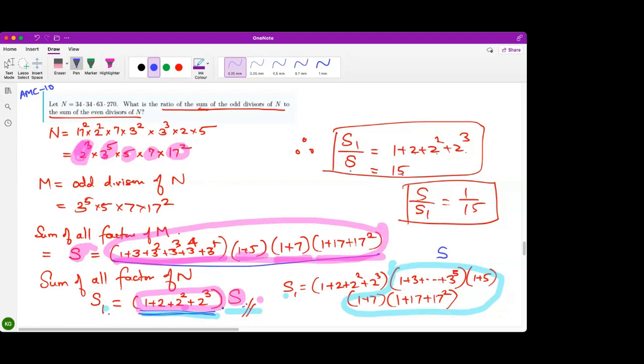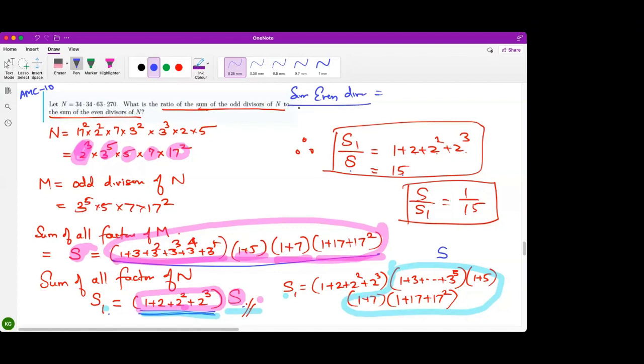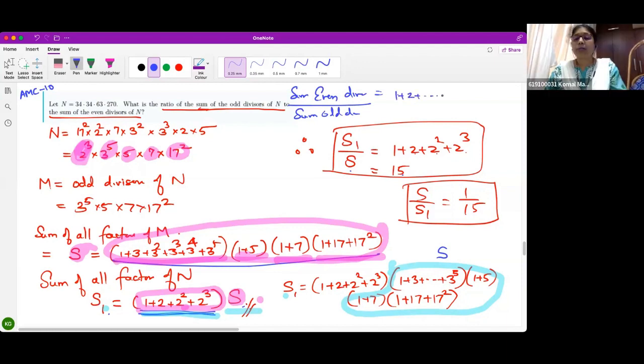Over here, basically, S is the sum of odd divisors, and S1 is the sum of even divisors, right? So I'm just trying to say that the sum of even divisors is 15 upon S, which is equal to 1 plus 2 till 2 raised to k, if 2 raised to k divides n. Understood? You can take this directly as a formula. I proved the formula for you.